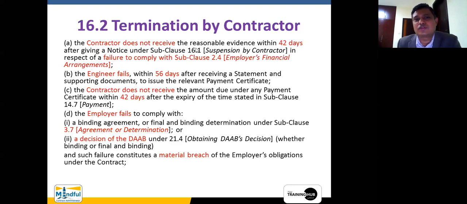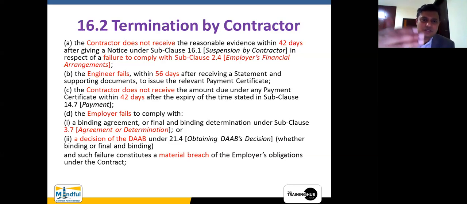The contractor does not receive reasonable evidence within 42 days after giving notice. Failure to comply means the employer's financial arrangements have not been complied with. Therefore, after 42 days, the contractor says, no, no, Mr. Employer, we are not confident enough of your financial capability, therefore we should not proceed.